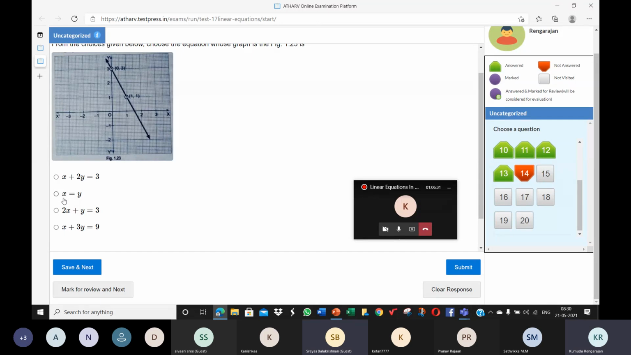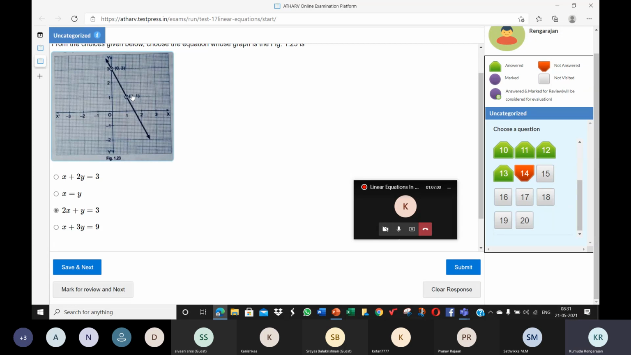Ma'am, x is equal to y. No, ma'am, it can't be. No, I didn't mark it, sorry, by mistake. X is equal to y is clearly not possible. Why? Because 2x plus y is equal to 3. With (0, 3), x and y are not equal, 0 and 3. Which is the correct option? Is it this one? Yes, ma'am.